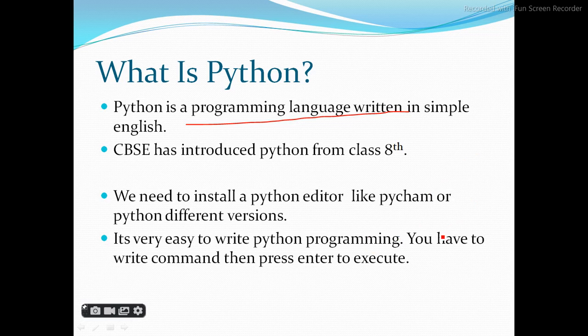I will show you how to execute a program in Python. The name of the software is PyCharm, or you can install a different version of Python. It is very easy to write Python programs. You have to write a command, then press enter to execute. You don't have to do different steps. Like in Java programming, we compile the program, then execute the program, and after that we give the inputs to get the output. Whereas in Python, you just need to write the program in a particular editor, and when you press enter, you will get the output.